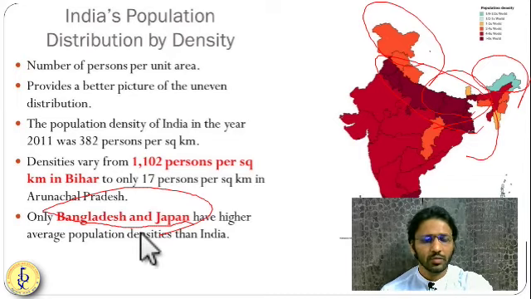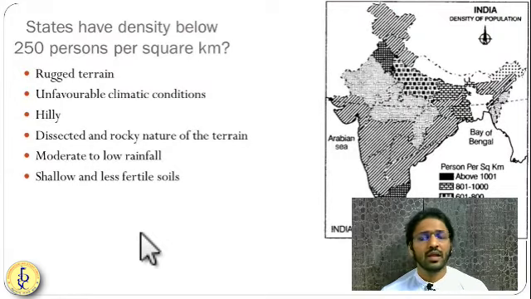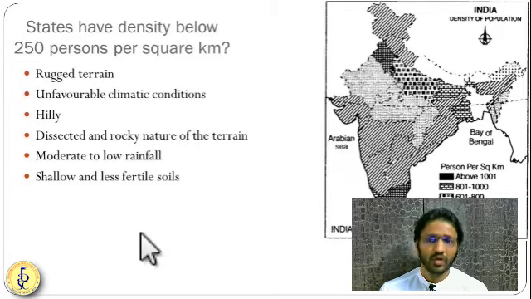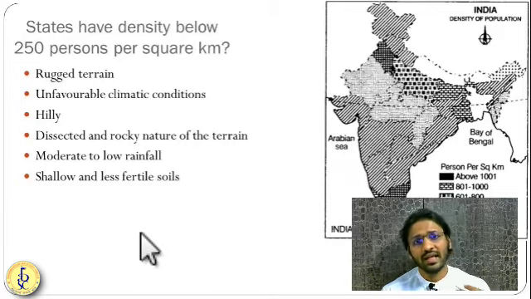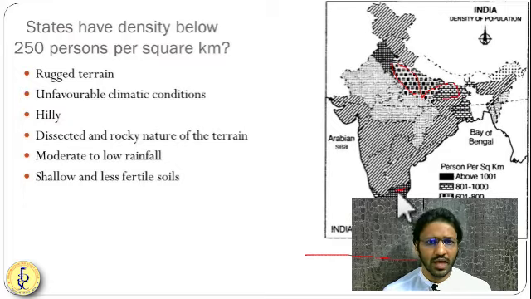Now, when we are talking about population distribution, let us see the reason behind the different density in the different states. In this diagram, you can see there are states with a density of more than 250 people per square kilometer. Getting it? So you can see Uttar Pradesh is there, Bihar is there, Andhra Pradesh is there, Delhi and Punjab are there.